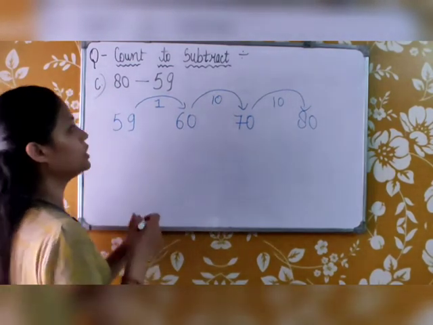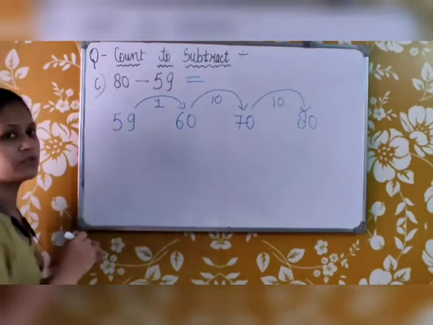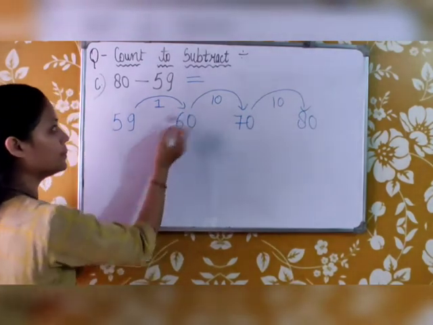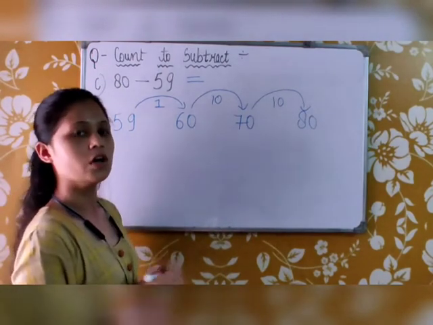So now what will we do? To find the difference between these, we will add them. When we do forward jumping, we add them, and when we do backward jumping, we subtract.